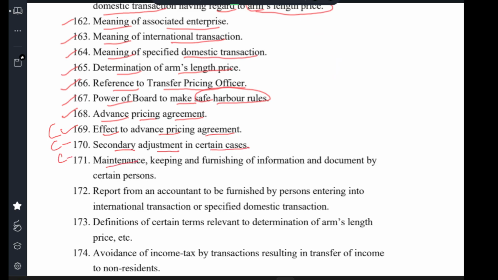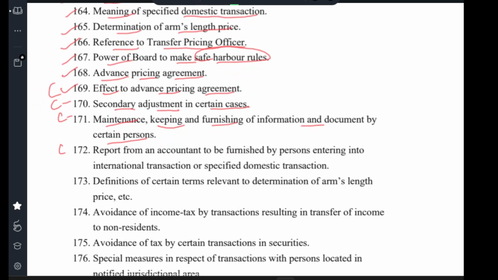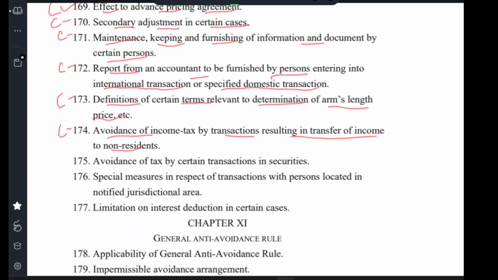Clause 171 Maintenance and keeping of, and furnishing of, information and documents by certain persons. Clause 172 Report from an accountant to be furnished by a person entering into an international transaction or a specified domestic transaction. Clause 173 Definitions of certain terms relevant to determination of arm's length price. Clause 174 Avoidance of income tax by transactions resulting in transfer of income to non-residents. Clause 175 Avoidance of tax by certain transactions in securities.